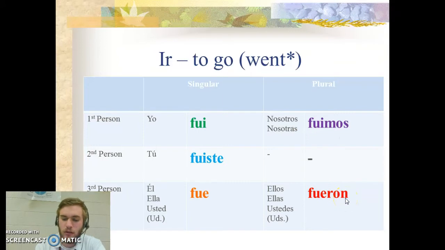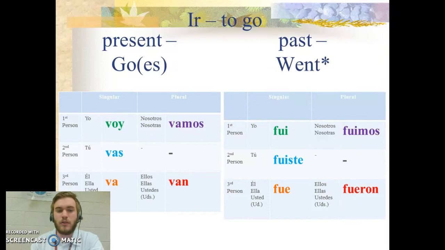Notice they don't have any accent marks on them, like our normal verbs do in the preterite tense. As we compare present and past, remember the verb ir is also irregular in the present tense. Voy, vas, va, vamos, van. So for example, if I said change voy to the past tense, I go, how would you say I went? Your answer would be fui.